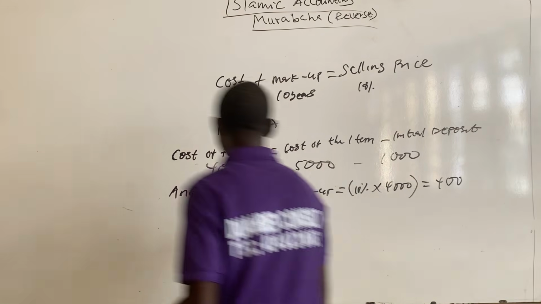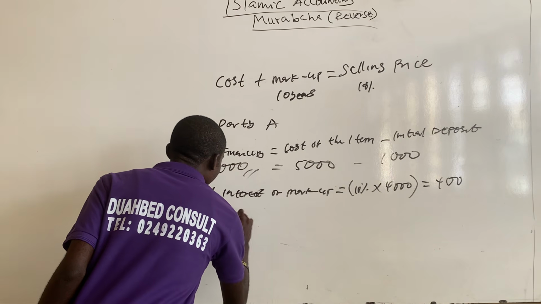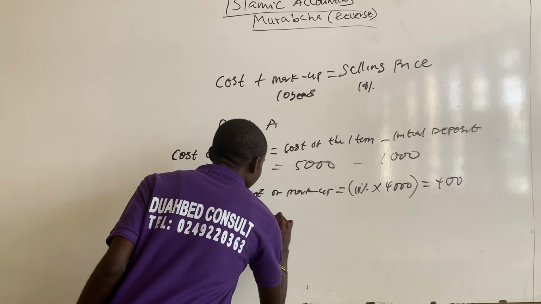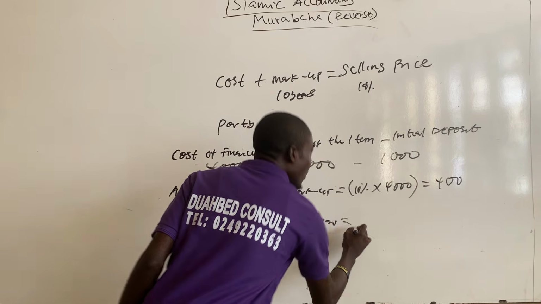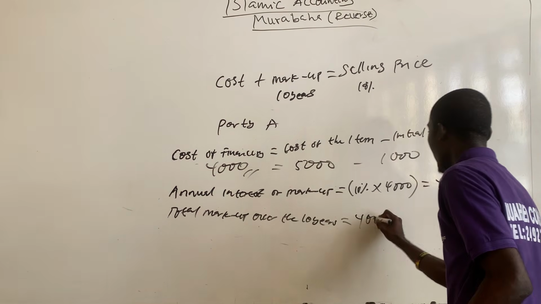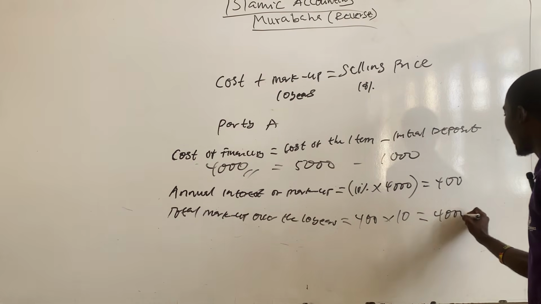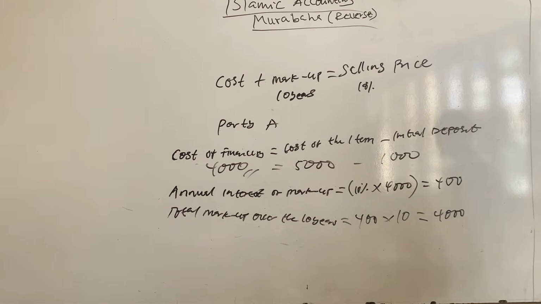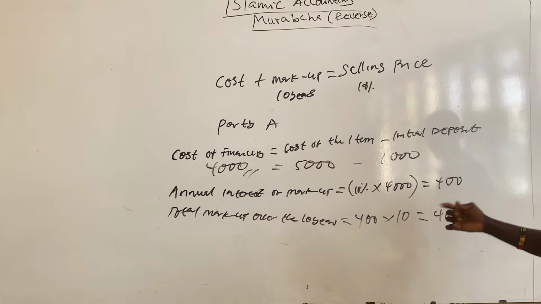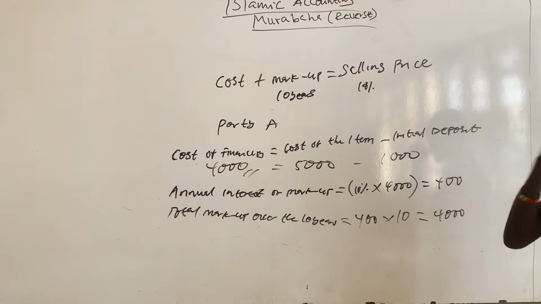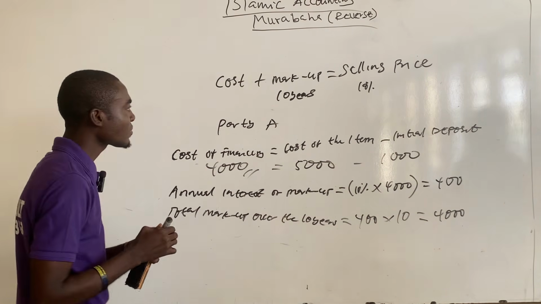So in this scenario, total markup over the 10 years will be 400 times 10, that's the number of years, and that will give you 4,000. So it means that at the end of the 10 years, party A will be paying total markup or interest of 4,000 to the bank, and also the cost of financing, which is 4,000.